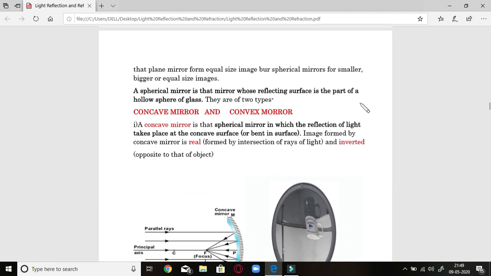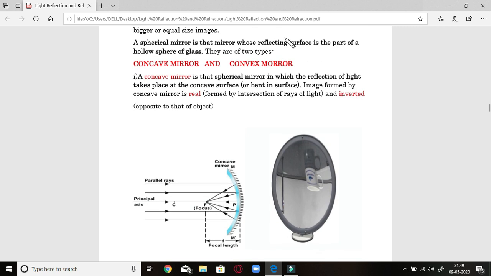Here I am taking a spherical mirror whose reflecting surface is part of a hollow sphere of glass. For example, if you take a sphere of glass which is hollow inside and cut it, you will find that this will become a mirror. These mirrors are of two types: one is the concave mirror and the other is the convex mirror.